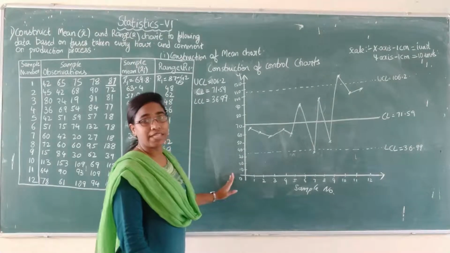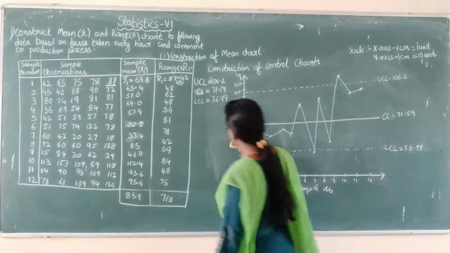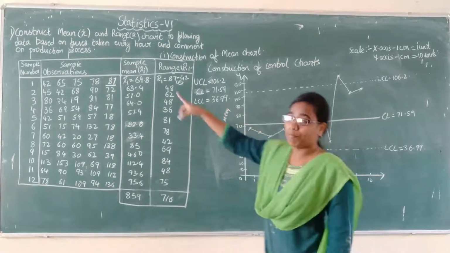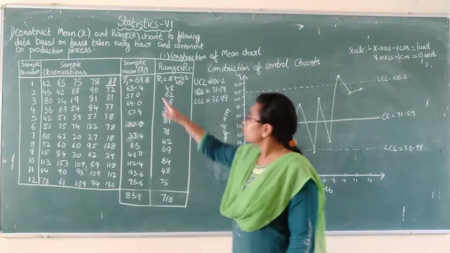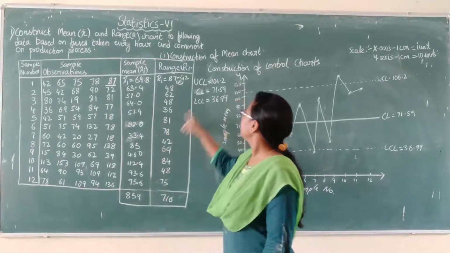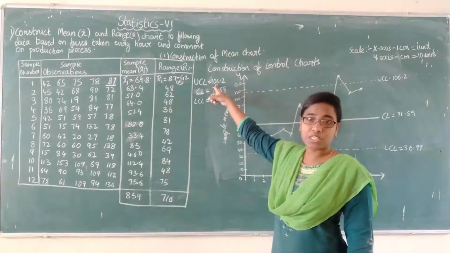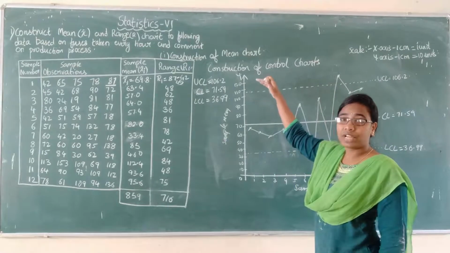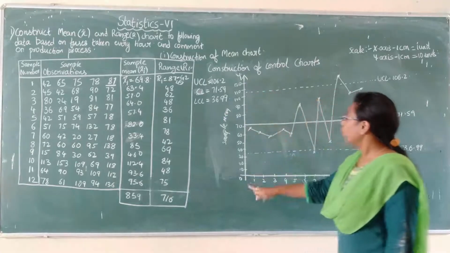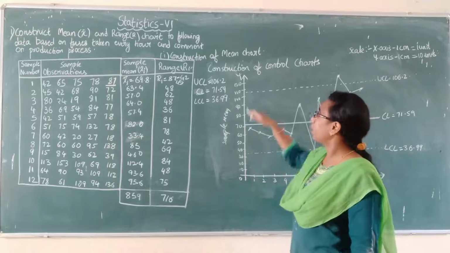Next, coming to the y-axis. Here we are constructing the control chart for mean. So on the y-axis, you have to represent the sample mean values. Whatever sample means you have, those values you have to represent. There are a total of 12 values, and see the largest value. Depending on the UCL, the largest value here is 95, and the UCL value is 106. So on your axis, you have to get the values at least till 110. So I took up to 120. On the y-axis, I took the scale as 1 cm equals 10 units, that is 10, 20, 30 up to 120.